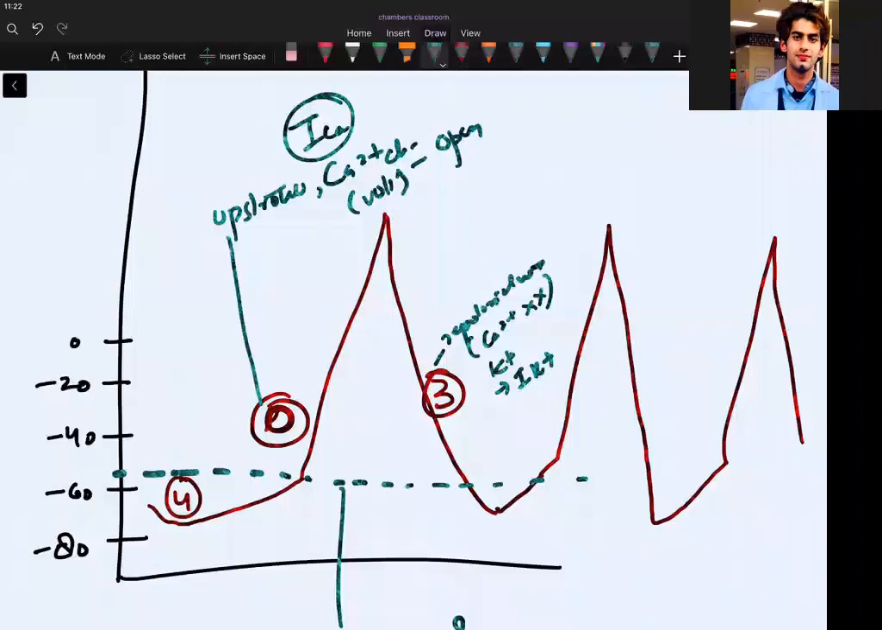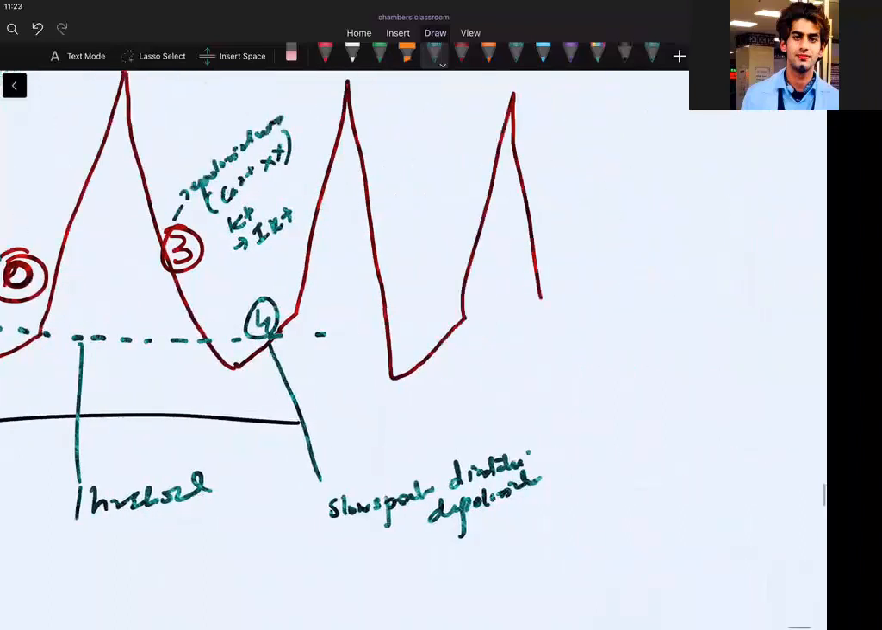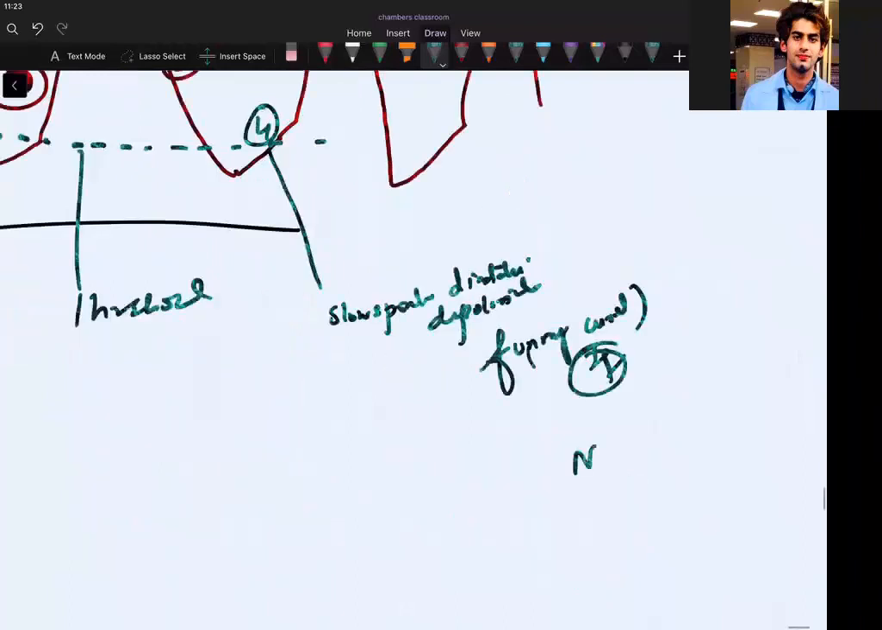Now about phase 4. So I can write phase 4 here also, and you can write here also. This is also phase 4. So phase 4 is slow spontaneous diastolic depolarization, isn't it? So which channels? Funny. F for 4, F for funny. Funny current channels, IF channels. Okay, why are they funny? Because they are allowing both sodium and potassium movement, isn't it? Sodium and potassium inward current.